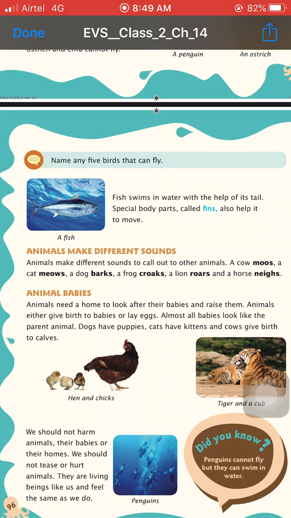Next is fish. Fish swims in water with the help of its tail and special body parts called fins. Fish can move inside the water with the help of their fins, and the tail tells the fish in which direction to move.